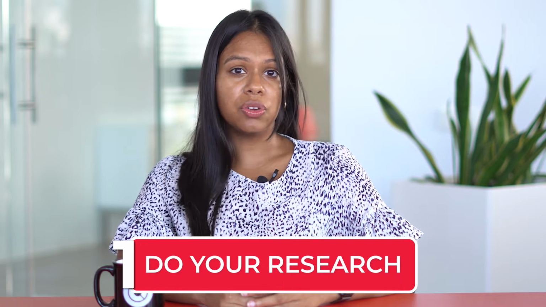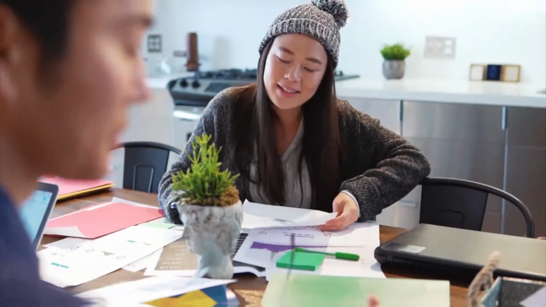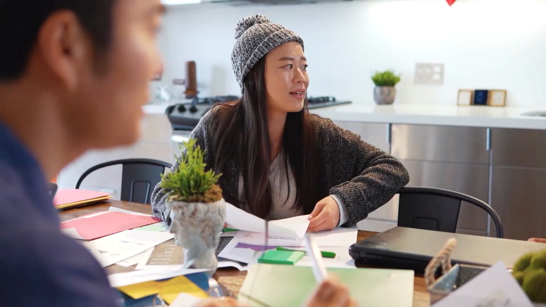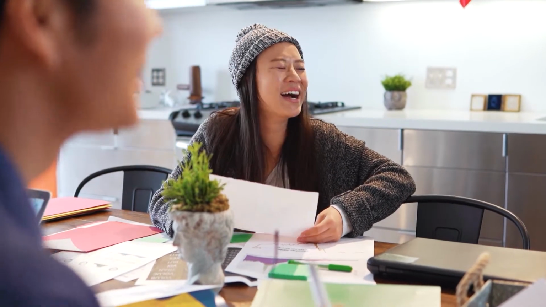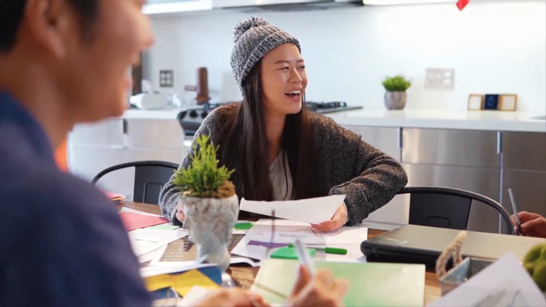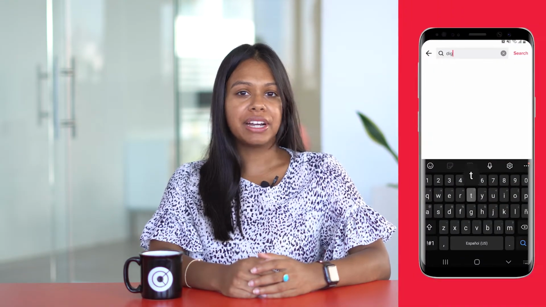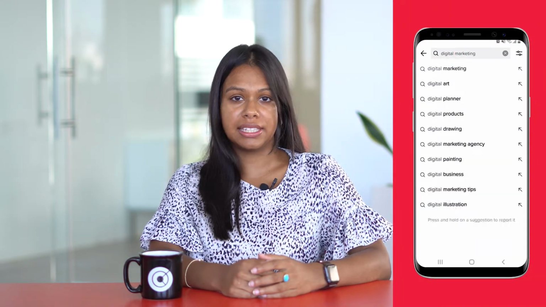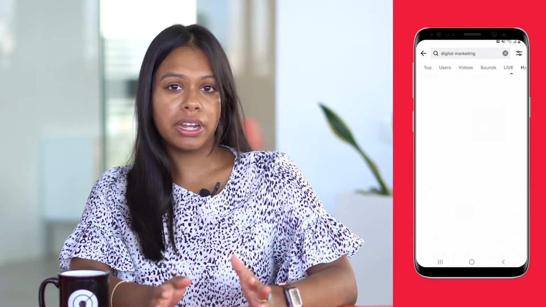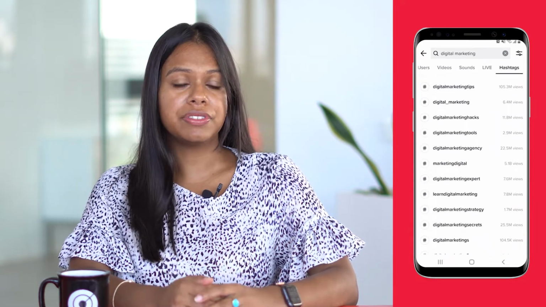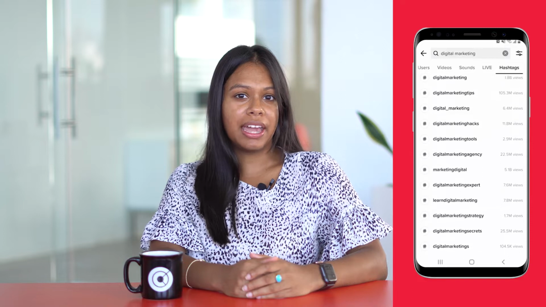It is essential that you and your team spend some time getting acquainted with the platform. TikTok is a very fun and informal social media platform. We recommend putting effort into researching and thinking about how you could integrate your brand into this type of content and language. You could start by searching for popular hashtags. You should enter a word that defines your content and then click on the hashtags tab. You will be able to look at all the related results that contain the word and the number of times that they have been viewed. This will indicate how popular they are.